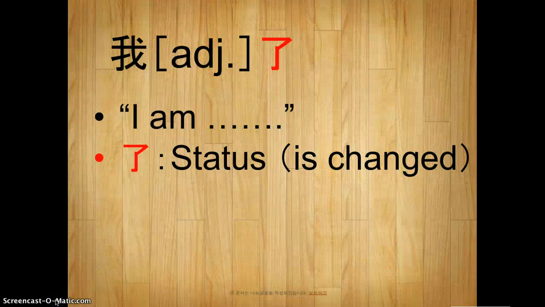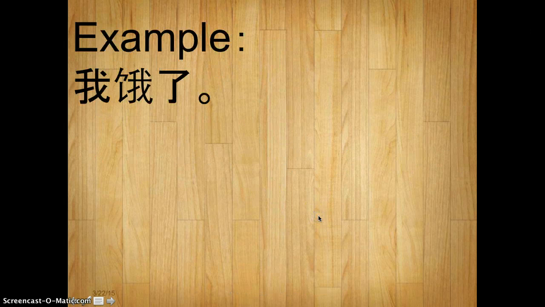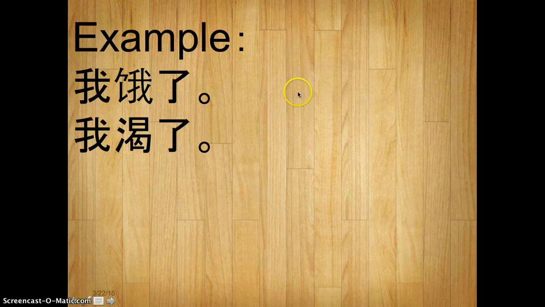我 adjective 了 structure. So here it can be hungry, 饿, it can be 渴. It also means I am, for example, if I say I'm hungry, 我饿了. So it also means I am plus its adjective, quite similar to the 我很 plus adjective structure. So look here, it's a symbol for status, especially for changed status. Now let's look at some examples. So 我饿了 here is more like I got hungry.